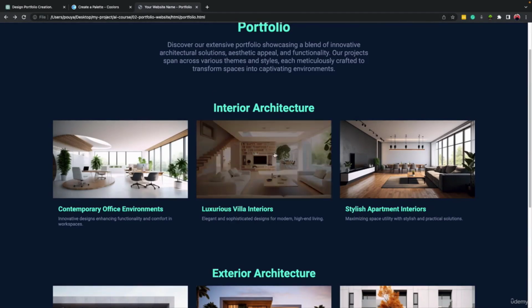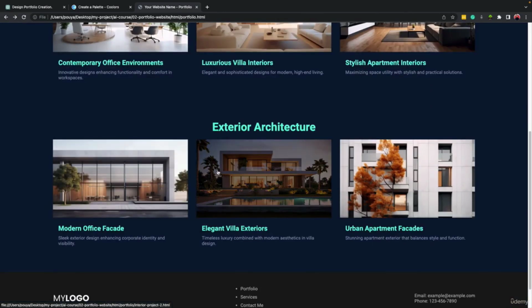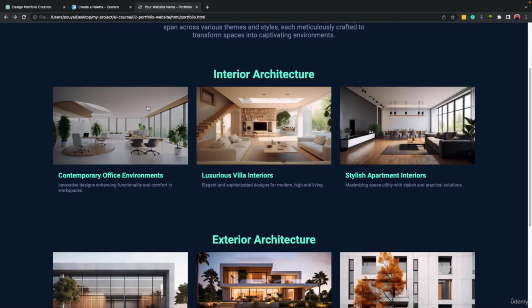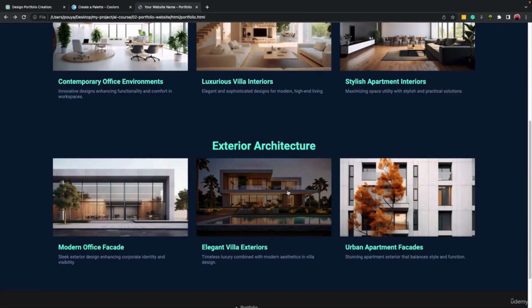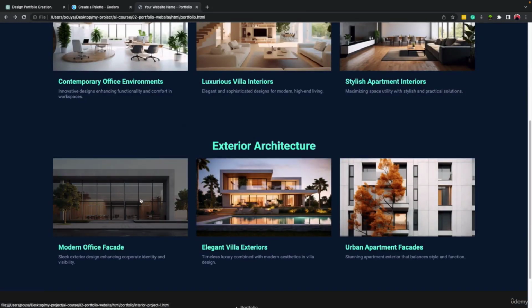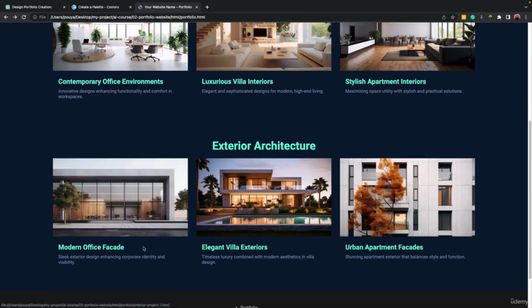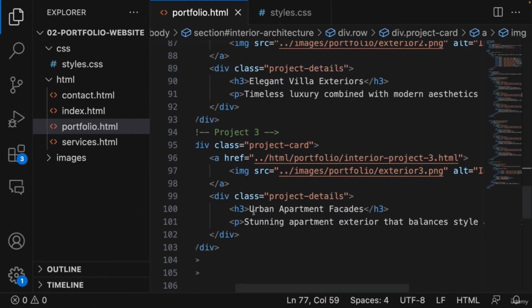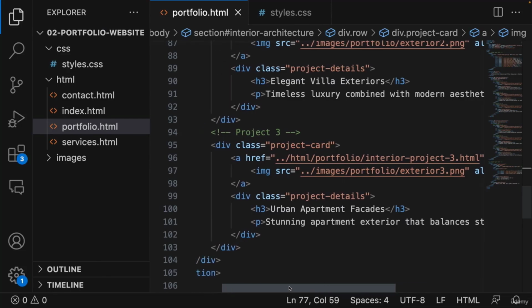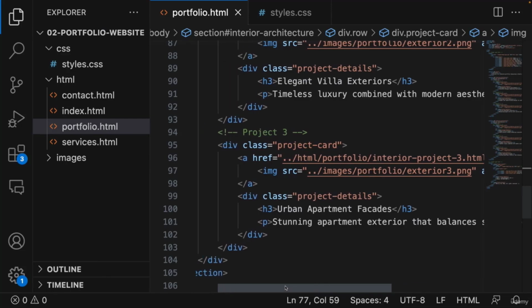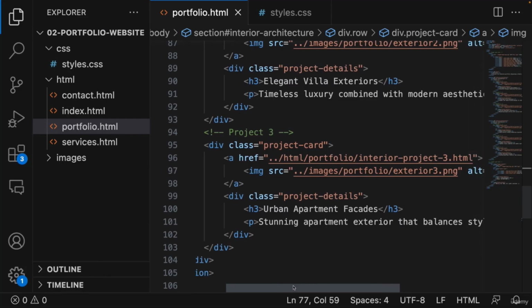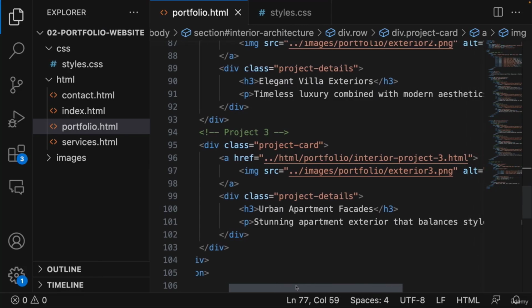Here we have interior architecture for each of them. Okay, and here we have exterior. Now, one other thing that we need to change, because we just copied this part and pasted here, is that the clickable address for each of them is similar. Now you can tell ChatGPT that, all right, I copied and pasted the interior section for the exterior, but the links are the same.